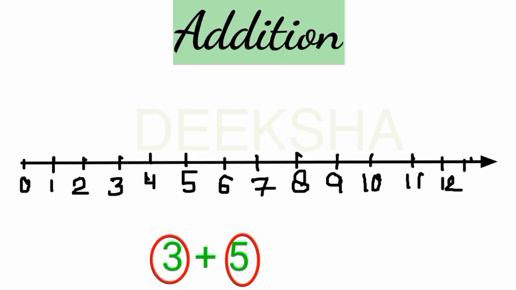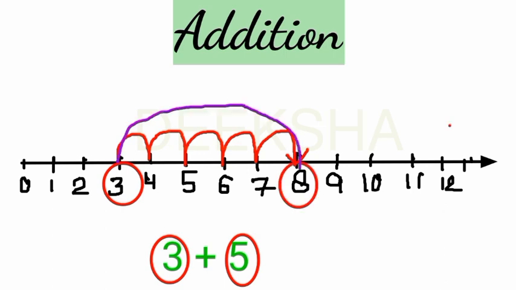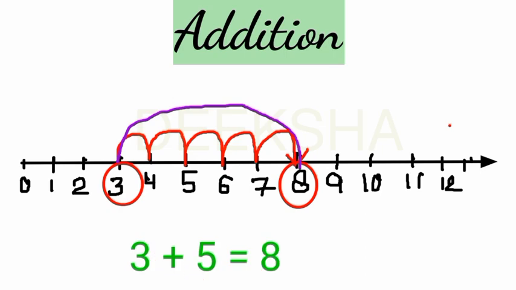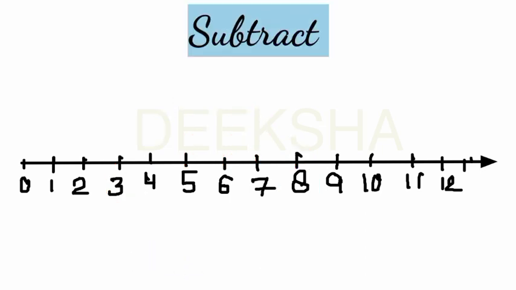First addend is 3. You want to add 5. Add means you will increase the number. That means you will move 5 steps ahead. So this is 8. You are reaching 8 now. So what is your answer? 8. Similarly, if you want to subtract, suppose you want to subtract 5 from 9.